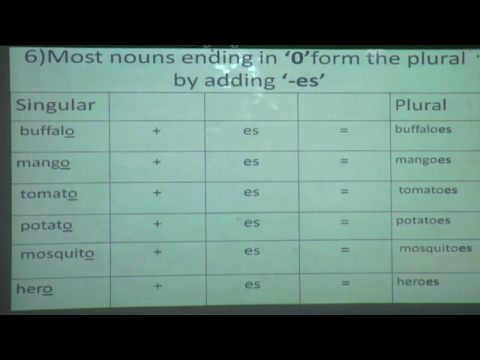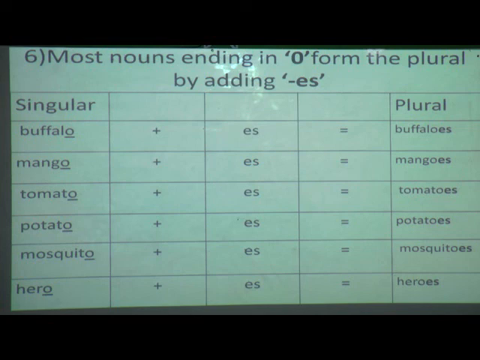Now here, when nouns end in O, how will you form the plural? Yes, we have to add ES. How are we going to do it? Again we are going to add ES, as we have done for S, X, SH, CH. Same way. Can you see all the nouns are ending with O?